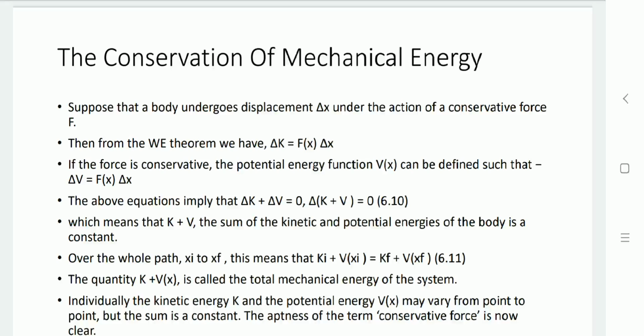This means K plus V, the sum of kinetic energy and potential energy of the body, remains constant. So along the path taken from xi to xf, Ki plus V of xi equals Kf plus V of xf. K plus V is the total mechanical energy of the system. The kinetic energy K and potential energy V of x can change from point to point, but their total sum remains the same, which is the case for a conservative force.